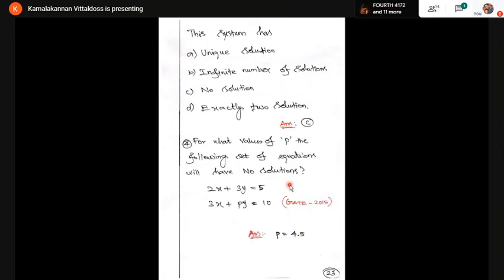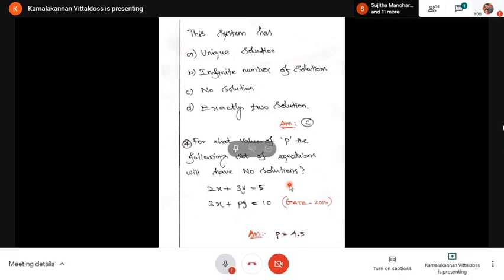So today I covered the system of linear equations. I have explained about rank of a matrix, how to find the rank of A and rank of A comma B. Based on this, we can verify whether the given system is consistent or inconsistent. If it is consistent, it has solutions. If it is inconsistent, it has no solutions. If the rank of A and rank of A comma B are equal to the number of unknowns, then the system has a unique solution. If the rank of A equals rank of A comma B and is less than the number of unknowns, then it has infinitely many solutions.